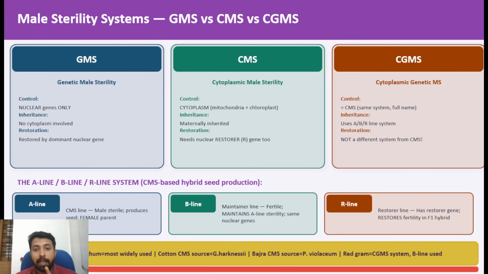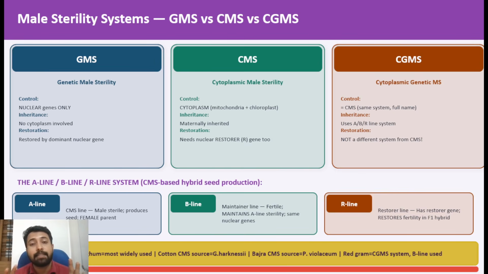Which are all the lines involved in each and every male sterility system? Which are the major crops, which are utilizing these male sterility systems in hybrid seed production? And one more important thing is the different cytoplasms.